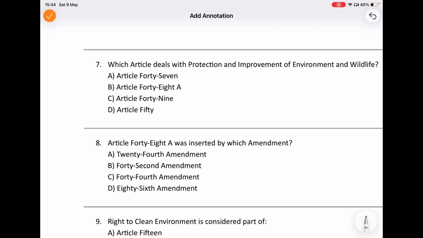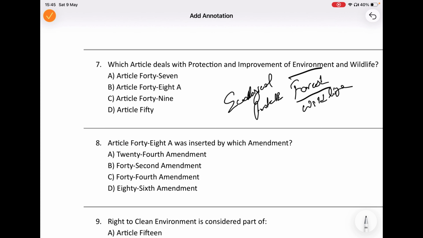Now, whenever you see words like environment, forest, wildlife, or ecological protection, you should immediately think of Article 48A. So A for animals. So A for Article 48A.